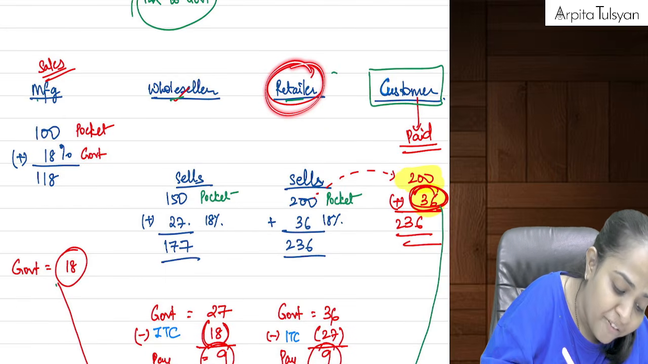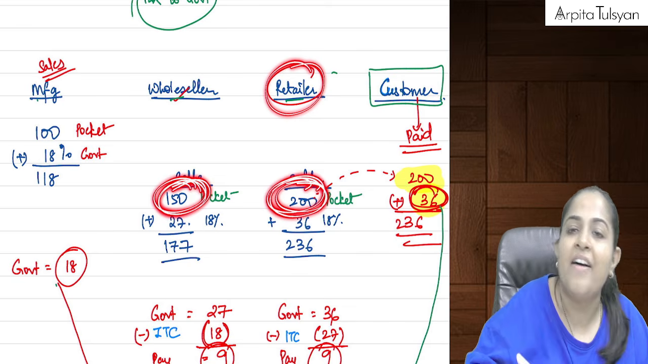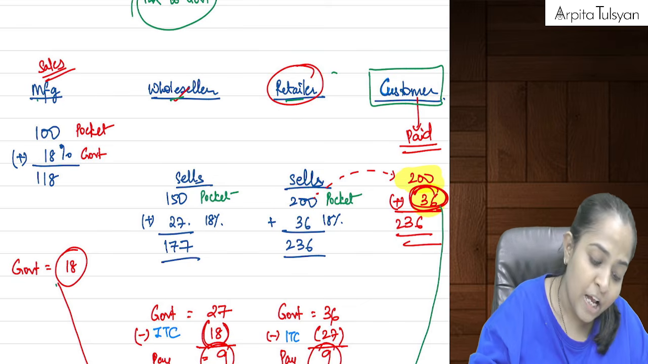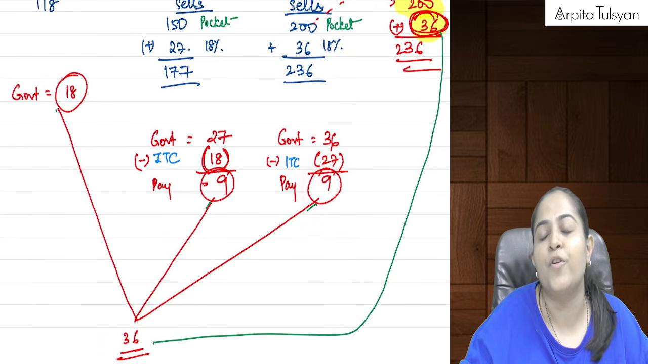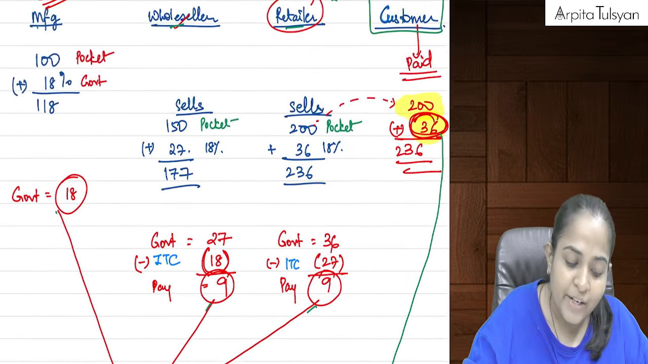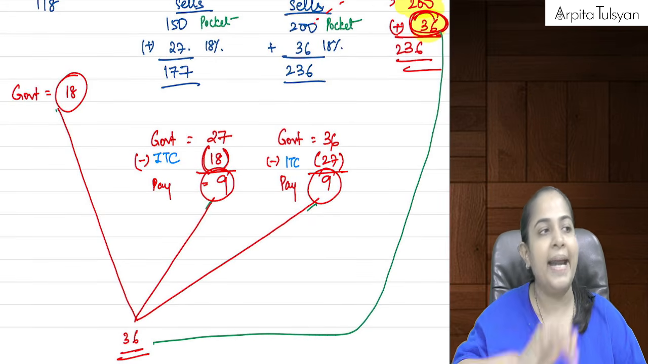Then the retailer further did a value addition of another 50 rupees. So on 50 rupees at the rate of 18%, he paid 9 rupees of taxes to the government. Did you understand how it is happening? Yes. So this is your entire concept.